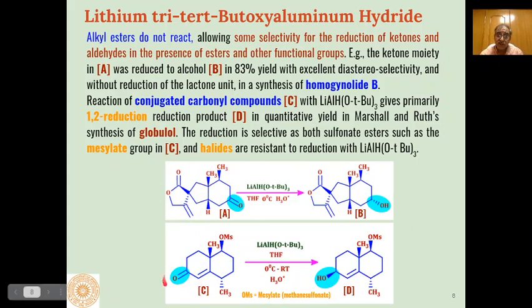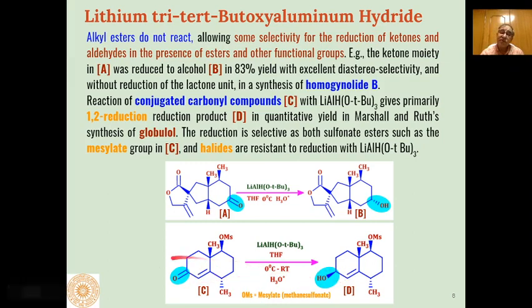Similarly, in this case you can see that here this is a mesylate group, that is methane sulfonate group. So this reagent does not affect this mesylate group also, and even the carbon-carbon double bond is not affected. Only reduction is taking place selectively at this carbonyl group. This will be reduced to the alcohol group.